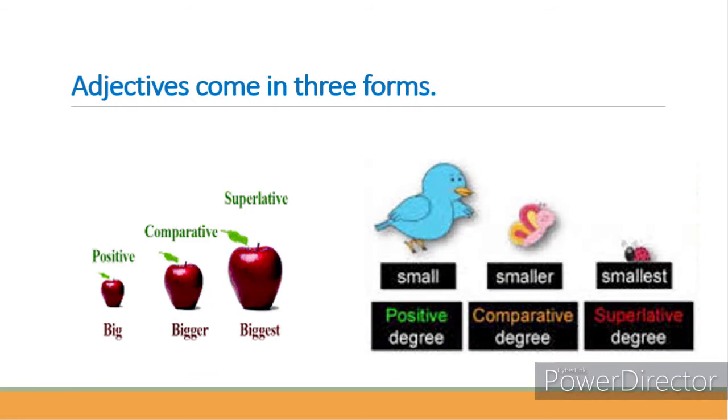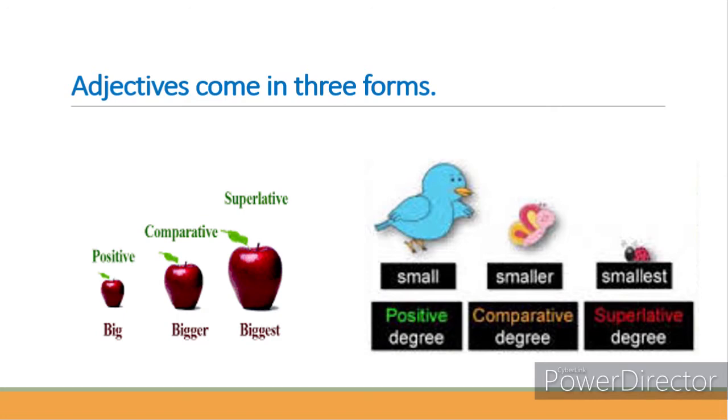The adjectives come in 3 forms: positive degree, comparative degree, and the superlative degree. Here you can see some examples with some nice pictures. Look at the 3 apples given in the picture. They are of 3 sizes.